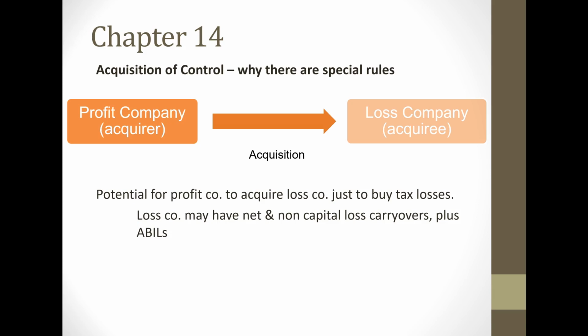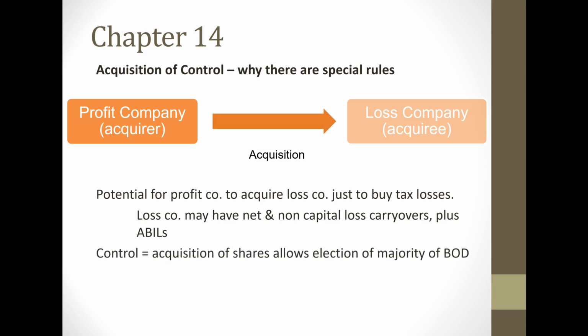Now, first of all, let's talk about what constitutes acquisition of control. Well, that is when there's been an acquisition of shares that allows the acquirer to elect the majority of the board of directors. Now, acquisition of control could also happen if a company redeems shares as well. On the next slide, let's talk about what happens when there is an acquisition of control.